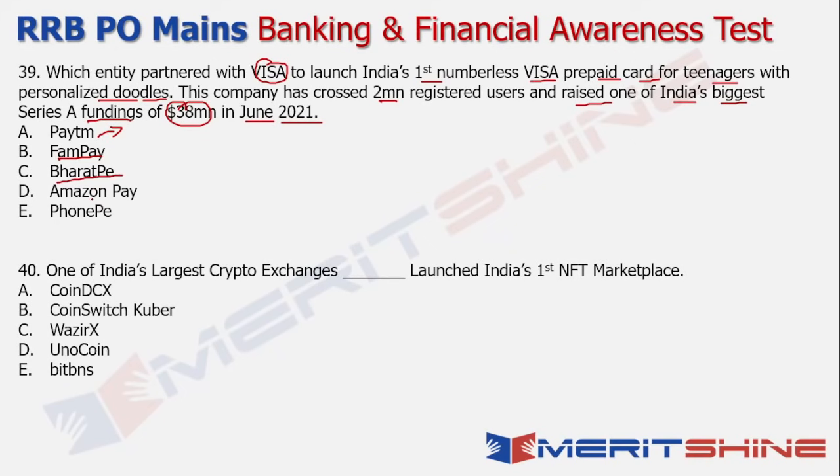BharatPay we already discussed in terms of latest developments. These are the other two players. PhonePe is one of the leading service providers as far as your UPI related transactions are concerned. So it is definitely the number one in terms of transaction value, right? So that is also there. So these are some of the other information available, but specifically the entity that we're referring to in terms of personalized doodle based numberless Visa prepaid card. So the entity that we're talking about is FamPay, right? That's the context. Now moving on to the next or the last question. One of the India's largest crypto exchanges, Dash, launched India's first NFT marketplace. So when I talk about NFT, it refers to a non-fungible token, right?